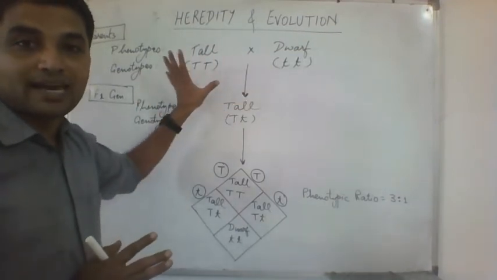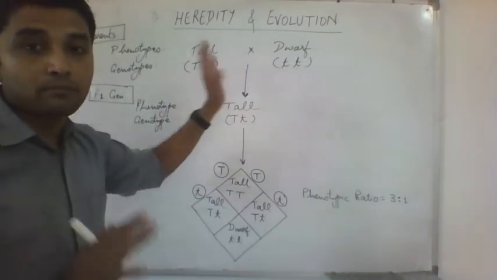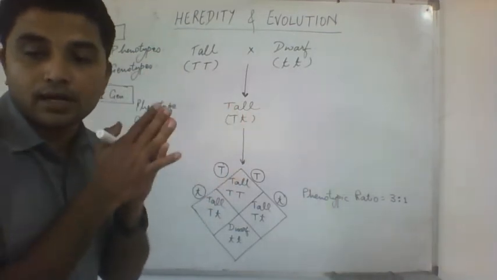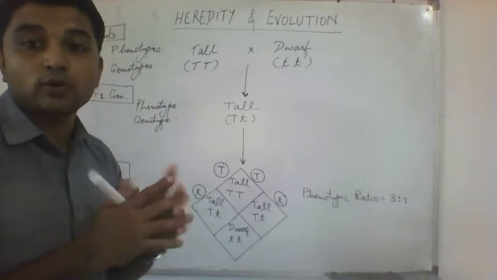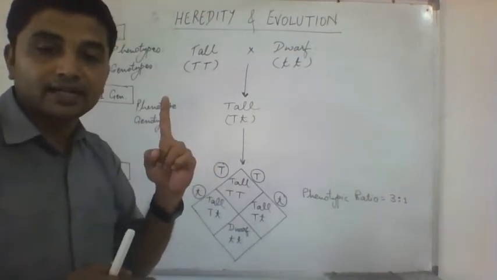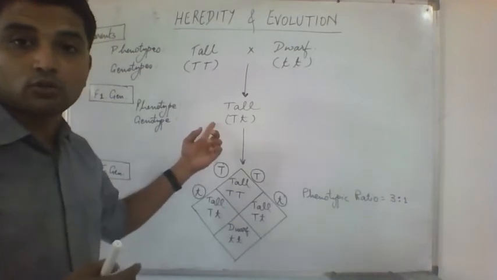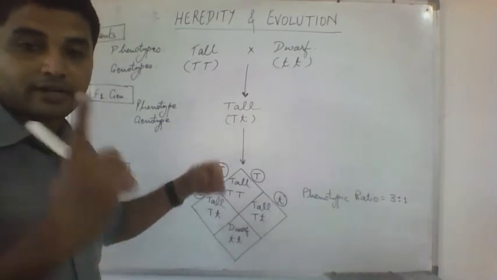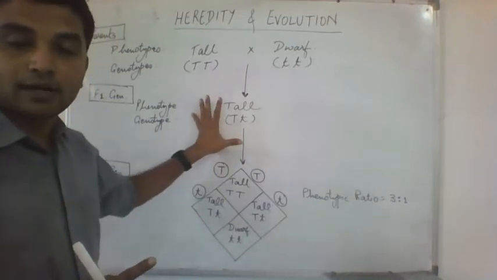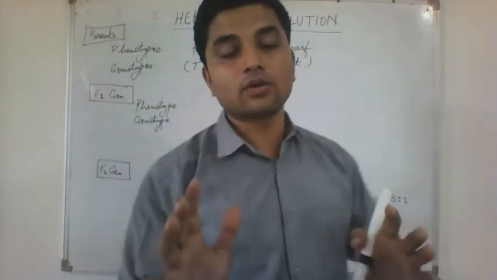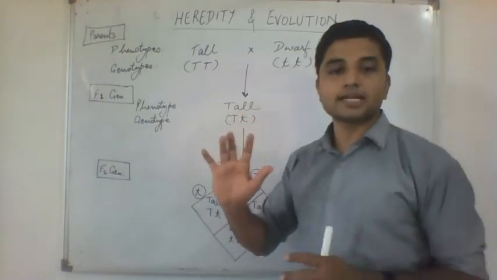The height of the plant can be tall or dwarf, but both speak about the height. So when we cross a tall and a dwarf plant, we are crossing them to get a hybrid of one character, which is the height of the plant. That is what a hybrid in one character means. This is the way you need to write it down in your exam.